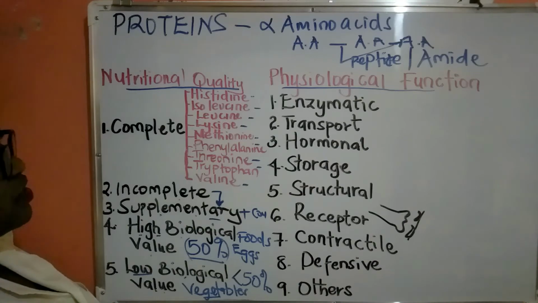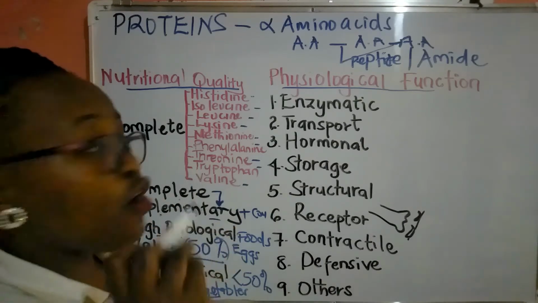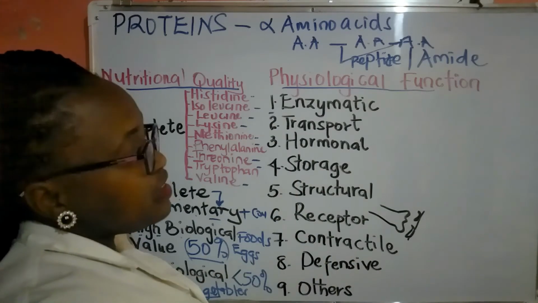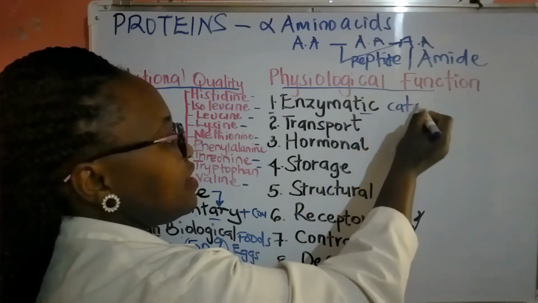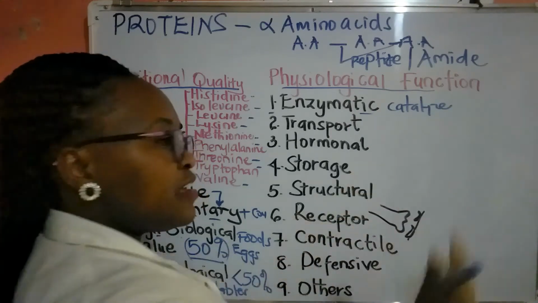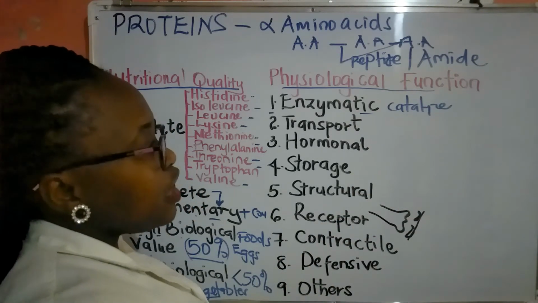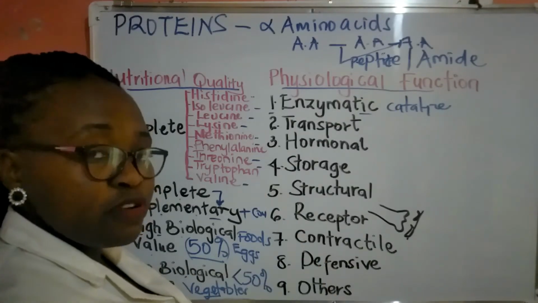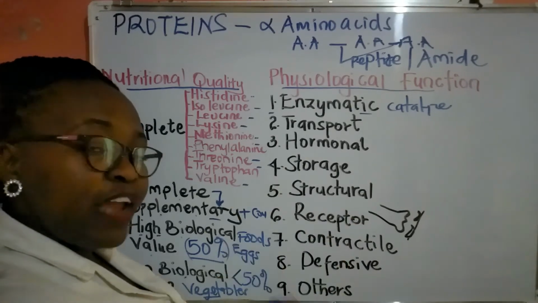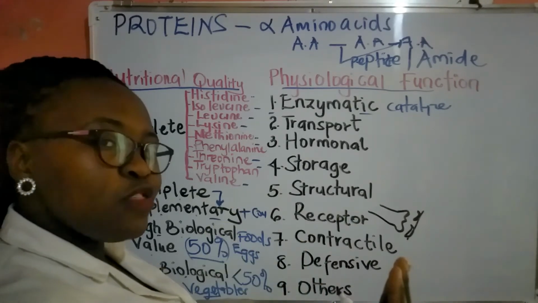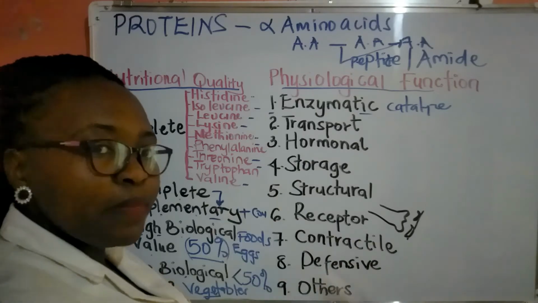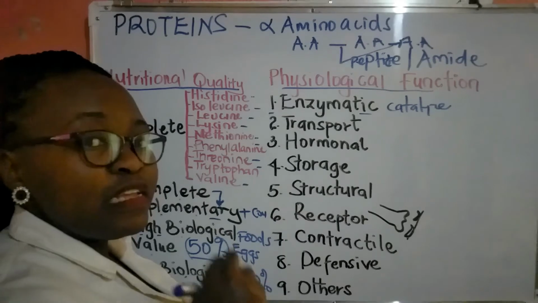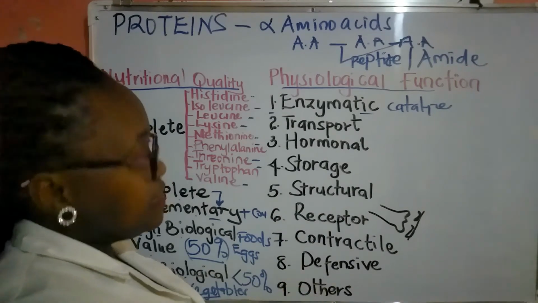Now, in terms of physiological function, we usually have what we call enzymatic proteins, and these catalyze reactions, or they accelerate chemical reactions. For example, in the digestive system, we have digestive enzymes, which are proteins that usually help to hydrolyze food. For example, in the mouth, we have salivary amylase that is used to digest food in the mouth as it is being eaten.